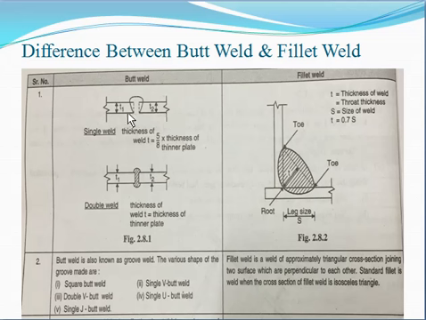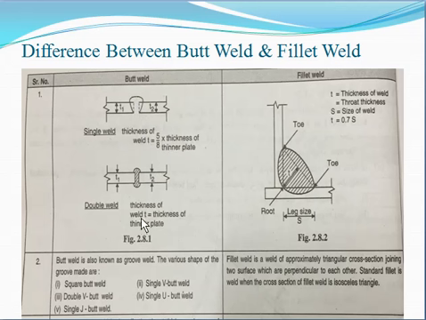Here you can see that one plate has thickness T1 and the other plate has thickness T2. Here we have to provide the butt weld. You can see a V type butt weld, a single V butt weld. Here there is a single weld, so we are using 5/8 times the thickness of the thinner plate.